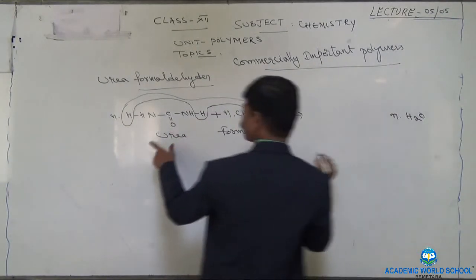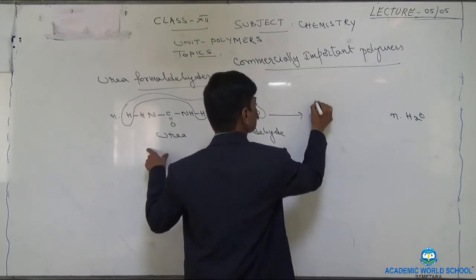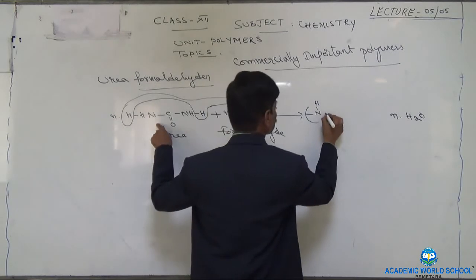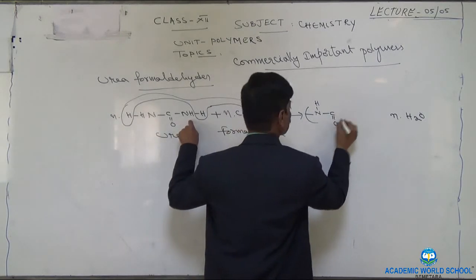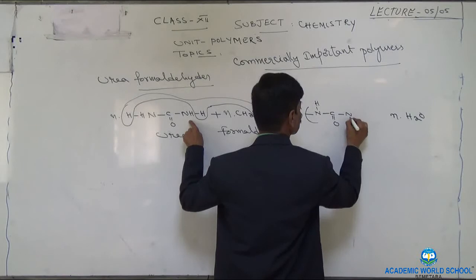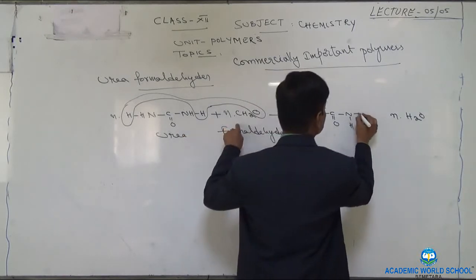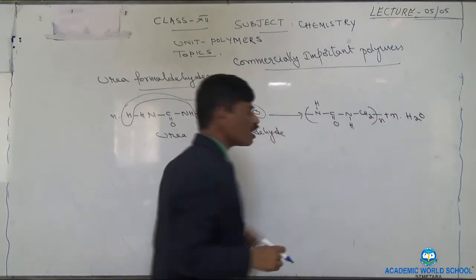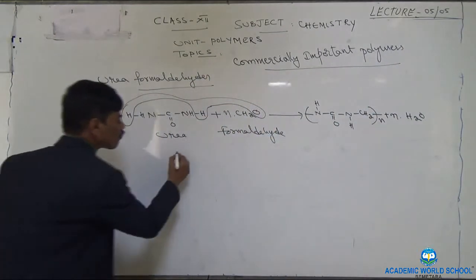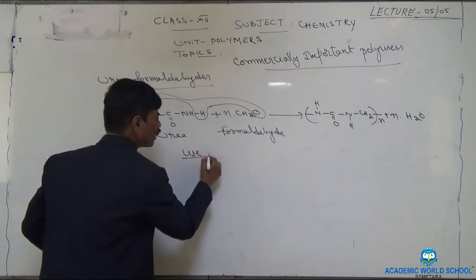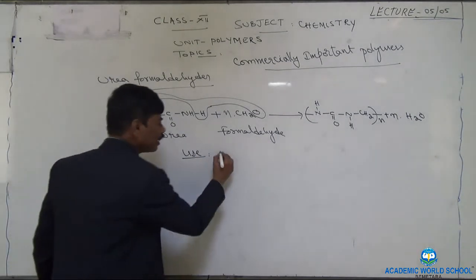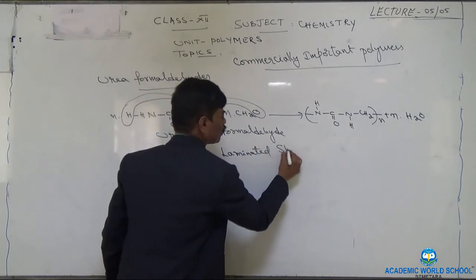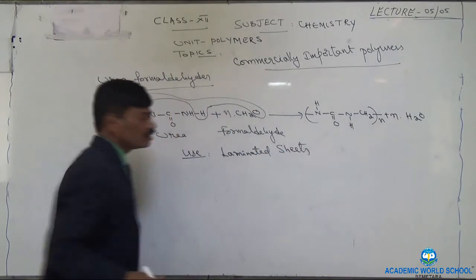The rest of the things, if you add, you will get the required product, that is urea formaldehyde. And this urea formaldehyde is used in making of laminated sheets.